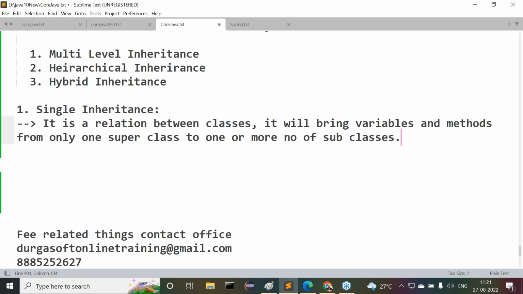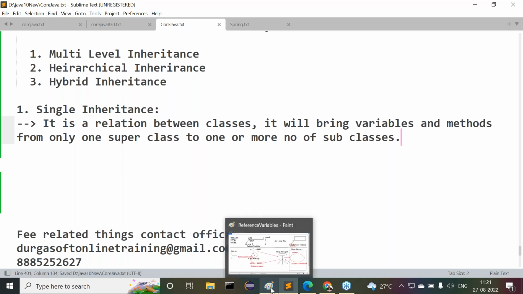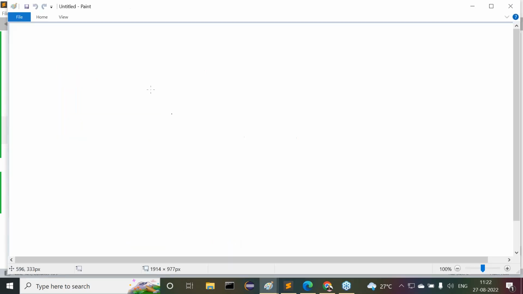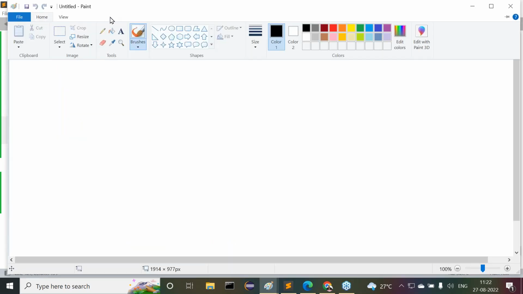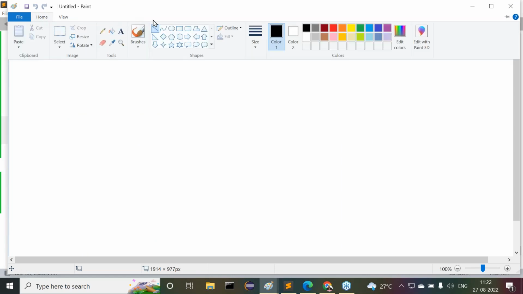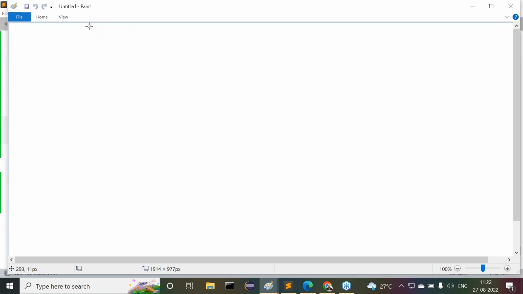Now, what is multiple inheritance? Before that, I want to represent a diagram of what exactly the meaning of single inheritance is. I will represent a diagram here. Try to understand this diagram. For example, I want to represent inheritance in this form. See, observe this clearly.